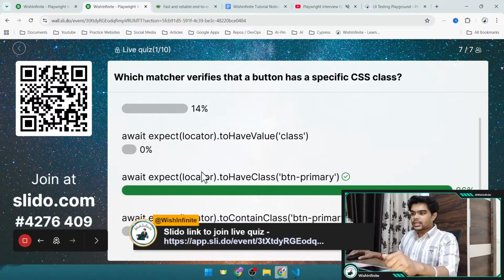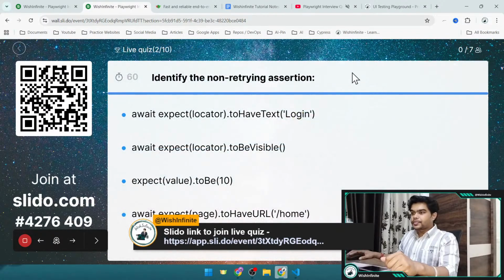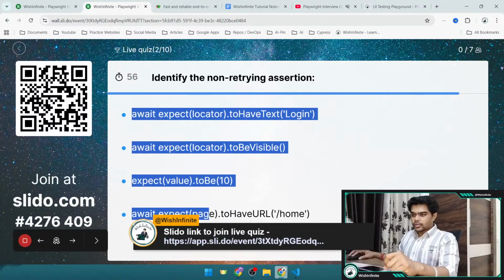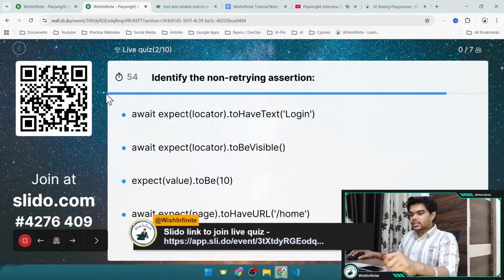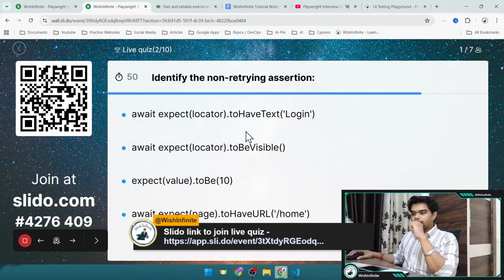Let me quickly see the leaderboard first. We have Rida on top, who has given the answer within 37 seconds. Then we have Sakshi, Priyam, Daksh and Kush. Okay, let's go to the next question. The second question is, identify the non-retrying assertion. So you need to identify which one is the non-retrying assertion out of these four options. You can select your answer.